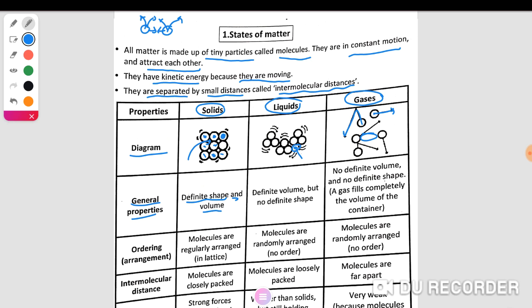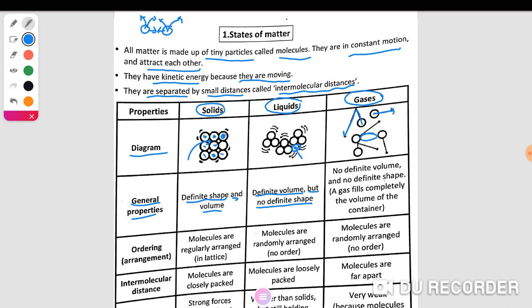While liquids have a definite volume, this volume can be transferred from one container to another, but it does not change. But liquid has no definite shape. The liquid takes the shape of the container.